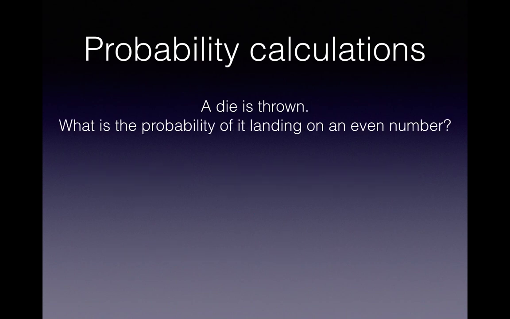Okay, example 2. What's the probability of the die landing on an even number? So we stick with our formula again, right? The probability is the number of desired outcomes over the total number of outcomes. So there are 3 possible even numbers, number 2, number 4, and number 6, that it can land on. So there are 3 desired outcomes for us out of a grand total of 6 possible sides. And when you cut that fraction down, you see the probability is 1/2 for when you throw a die for it to land on an even number.